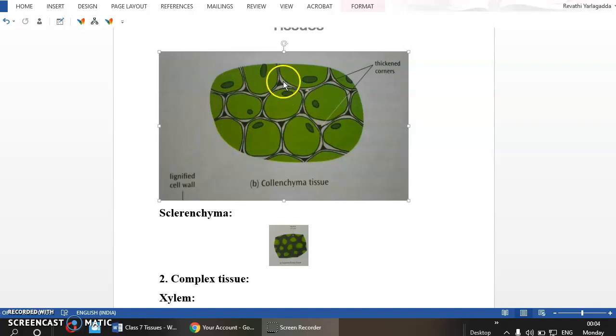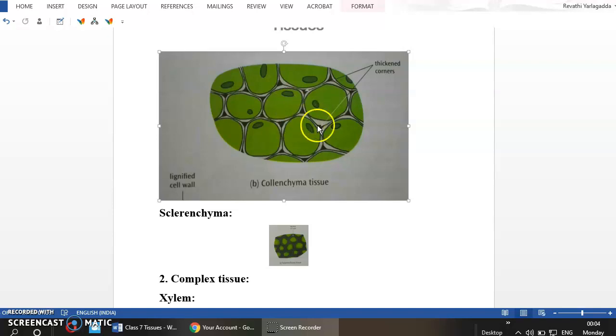The intercellular spaces, if they do exist, are pretty much less when compared to the intercellular spaces present in parenchyma tissue. Here the intercellular spaces are very small.